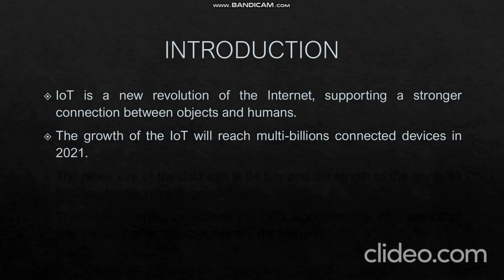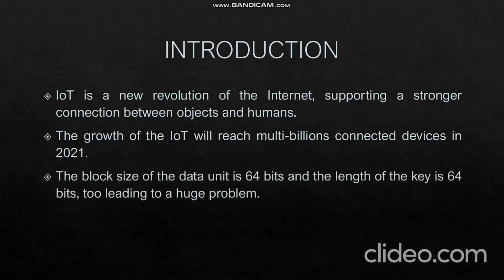Therefore, information security is necessary, and the best way to protect information is encoding. Encoding is a data protection method in order to prevent the thieves from understanding the data content. DES, which is the data encryption standard algorithm, is the method in which encryption keys and the decryption keys are the same. The block size of the data unit is 64 bits and the length of the key is 64 bits as well, leading to a huge problem that the key must be accepted by the sender and the receiver, because data can be stolen during transmission when the key is detected from one side.